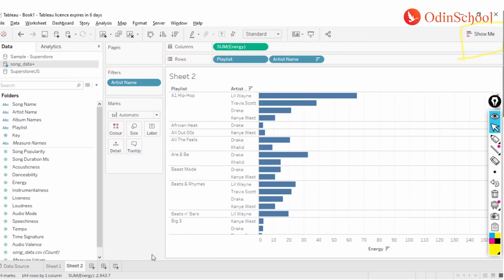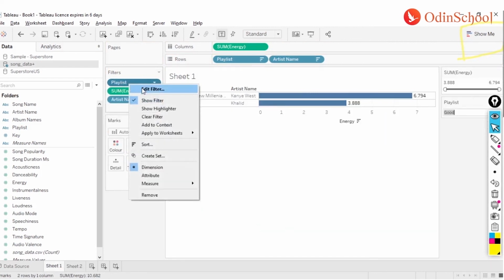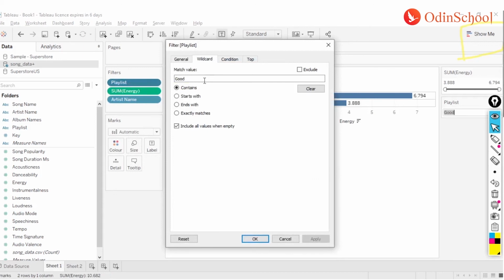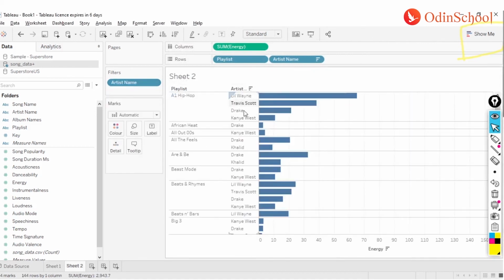They are from the different filters and not from the filter of your playlist where I have applied a filter of good, right? Now this filter is being applied first, or it's being applied later. Before that filter, your top 5 filter is getting applied, right?